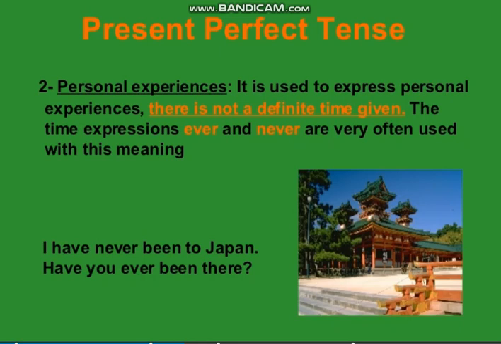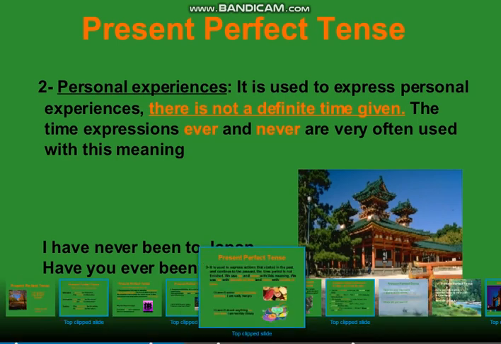Have you ever been there? Again here you can see the question is asked, have you ever been there. So in the question they also ask whether you have experienced it or not. I have never been to Japan is my personal experience, in which I am saying that no, I have never been to Japan. So as you can see, the words ever and never are used in these.